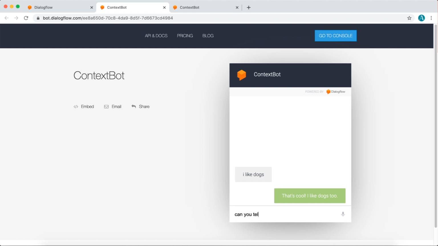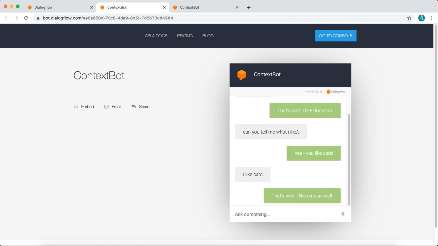And watch what happens when we say this. Well, that's not right. Let's try this out a couple more times with different phrases. So this time we're saying I like cats. Let's see what it does. Okay, so this time it was correct. Now let's see what it says if we say I like dogs again. Okay, so this one worked. And finally, let's try one more time and we'll see what it says. So that's not right either.